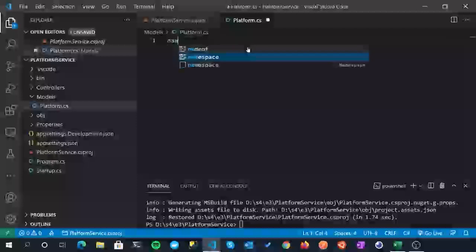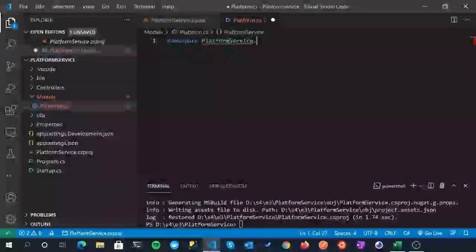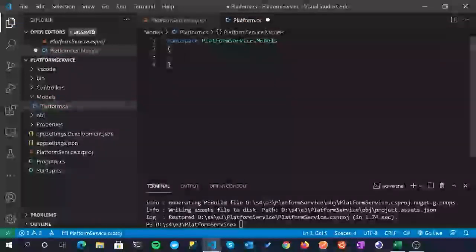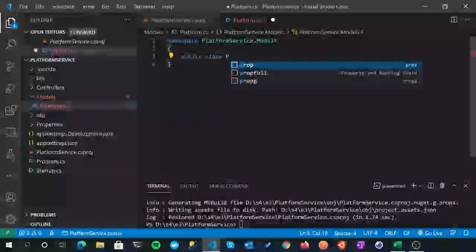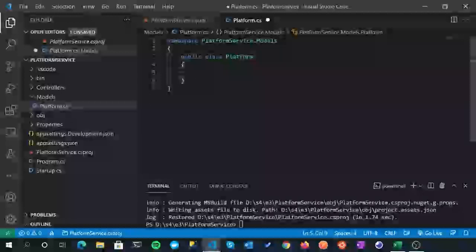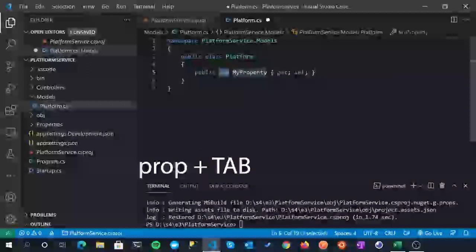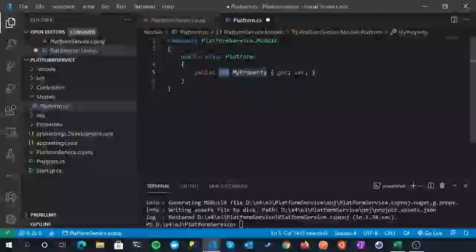All right, so namespace, which should be PlatformService, and then we'll do Models. All right, and then the name of our class is just a public class Platform. And this is probably going to attempt to autocorrect. No, it didn't. Great. That's it. So it's public class, and then we're going to add some properties to it. To shortcut writing properties, if you type prop and then tab, you can tab through the property that it's created.